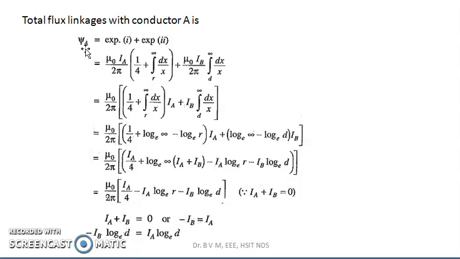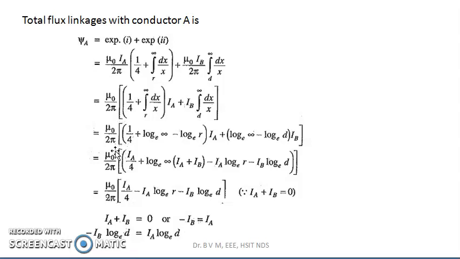For your convenience, I have taken this as psi. So psi A, why psi A? Because I am calculating the flux linking with conductor A. So psi A is equal to expression 1 plus expression 2. You substitute the values, and go on solving this.